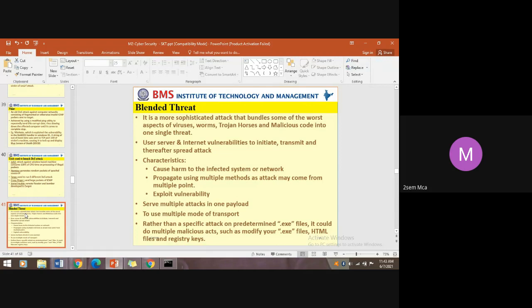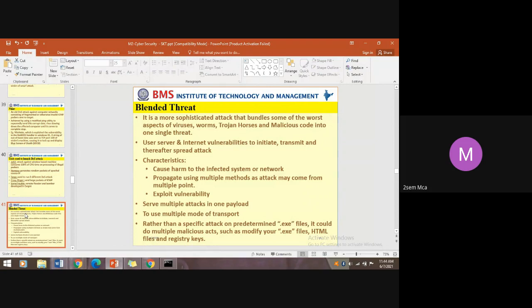Okay, so a blended threat propagates using multiple methods, as the attack may come from multiple points, and then exploits vulnerabilities. An exploit is nothing but a sequence of steps involved to gain access to a system and do something malicious on the targeted machine. It serves multiple attacks in one payload. A payload is an additional piece of software that is going to do something harmful to the target machine.